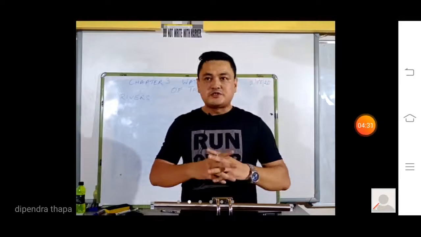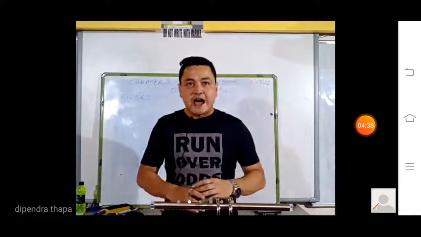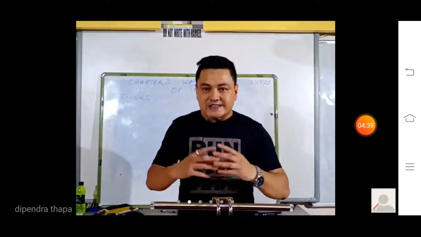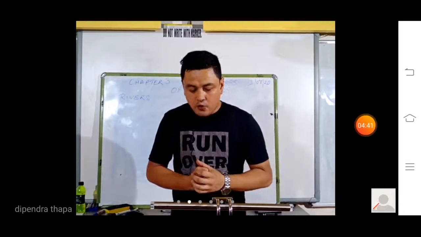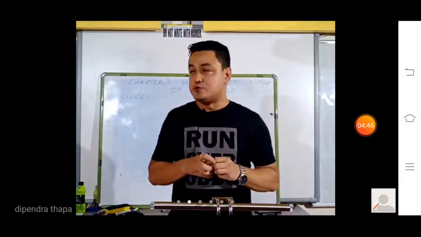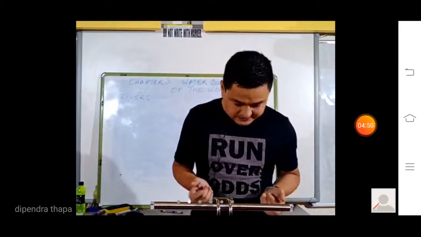Here the river forms the delta. Now what is a delta? Delta is a triangular shaped area. It is one of the fertile areas. And it is the area where a river divides before entering into a large water body like oceans or seas.